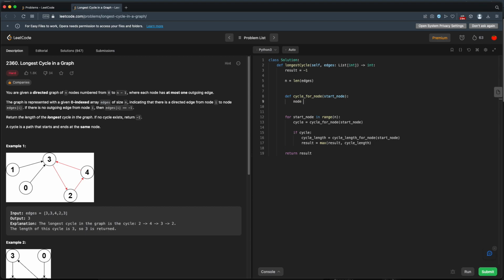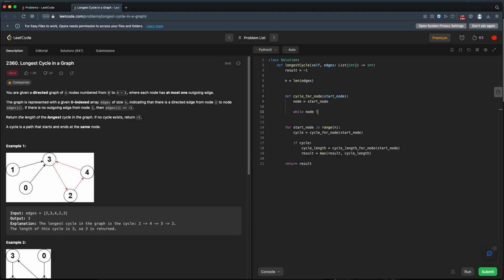So we'll set our current node equal to our start node. So now we just need to go through our graph. So let's see, while our node doesn't equal -1, then our next node will be the edges for this node.